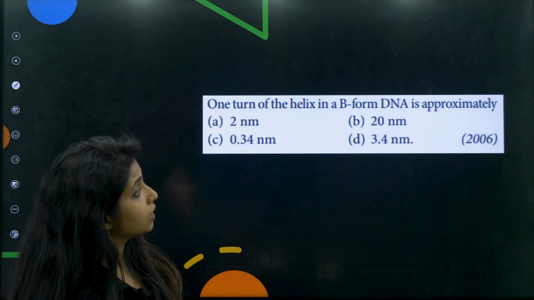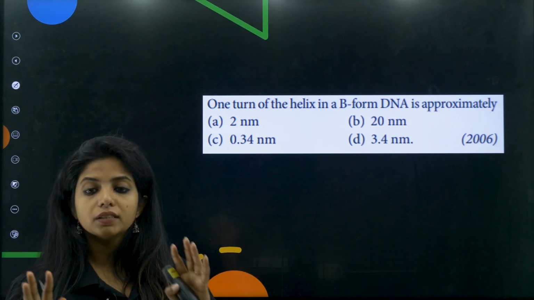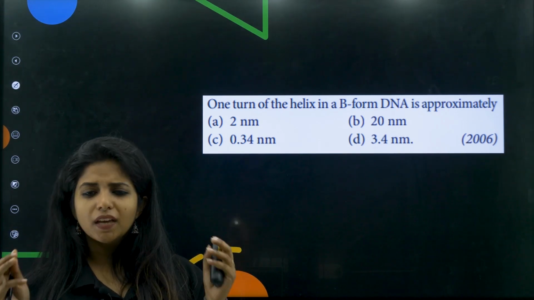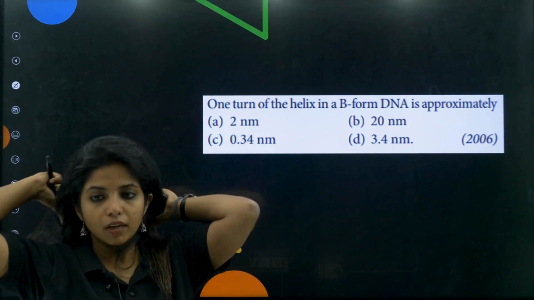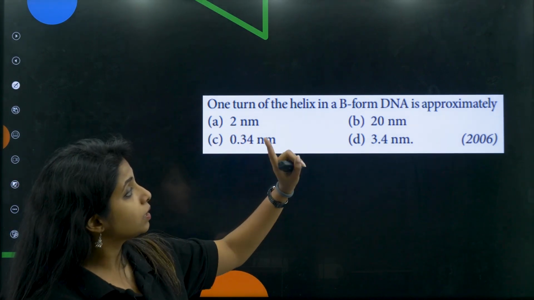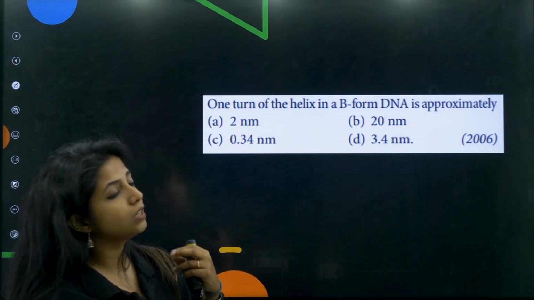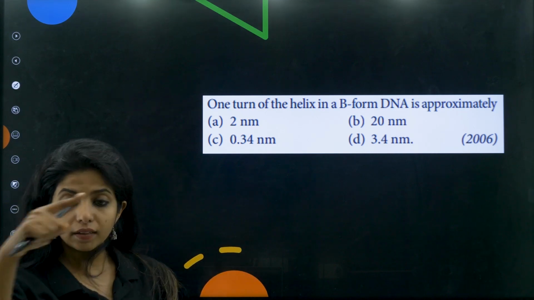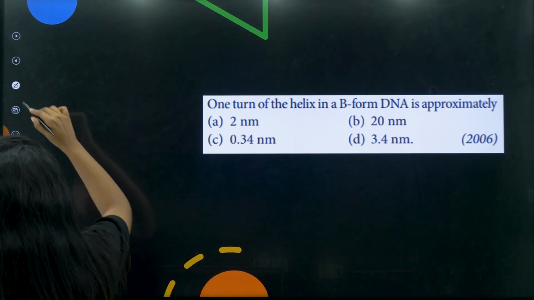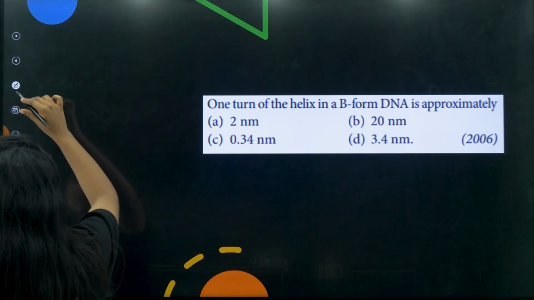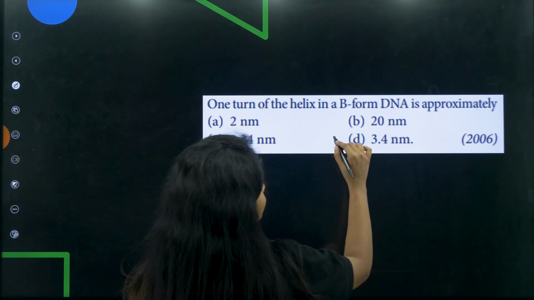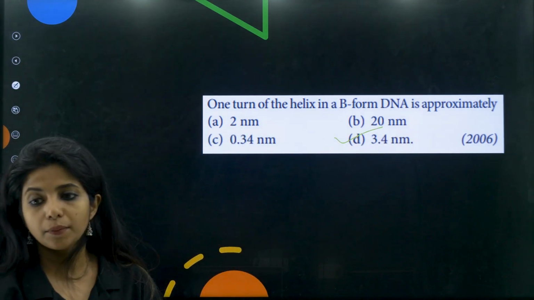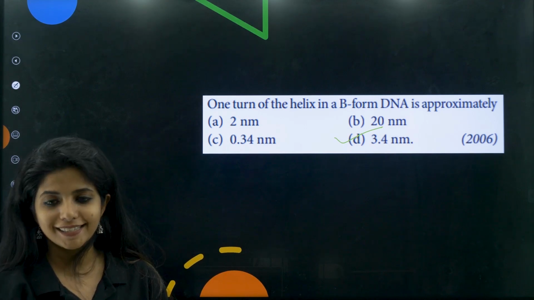1 turn of helix in a B-form DNA. Okay, that is B DNA, there is A DNA, there are different forms of DNA. The common structural form we call B DNA, about which we studied. So they are asking you, 1 turn of helix in a B-form DNA is approximately equal to what? 1 turn, that is 1 total loop, equals what, children? They are asking for the pitch. It is 3.4 nm. This came in 2006.